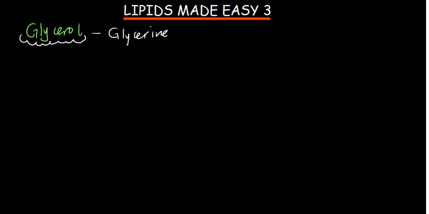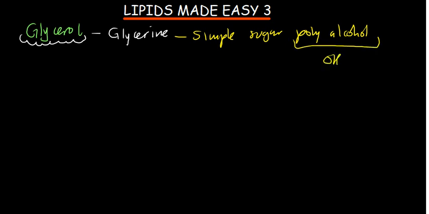Now, glycerol is a simple sugar polyalcohol. Please, from just now, know that it is a simple sugar polyalcohol. All right, so that is glycerol, a simple sugar polyalcohol. What do we mean by polyalcohol? The functional group for an alcohol is the hydroxyl OH. It means it has got a lot of OH groups. That is what we mean by polyalcohol. And if you think of it, if you get glycerin and you try to taste it, it is sweet, right? So it is more of a sugar like that. You are going to understand more.